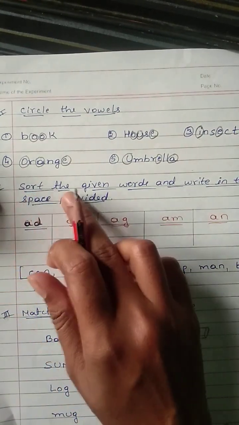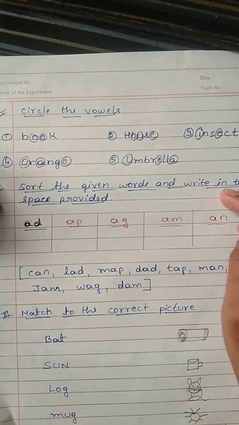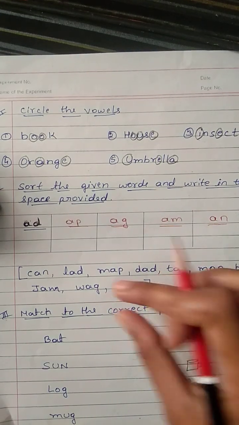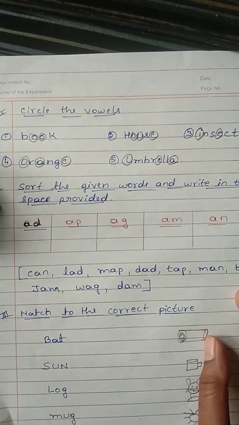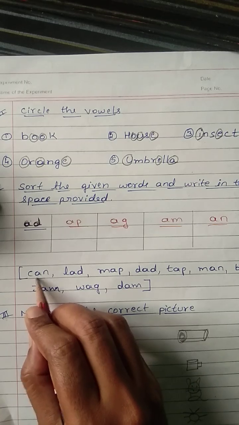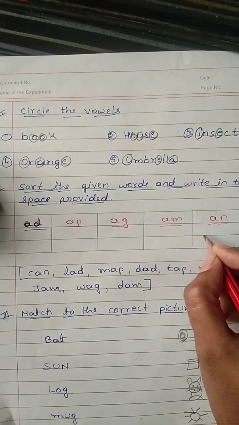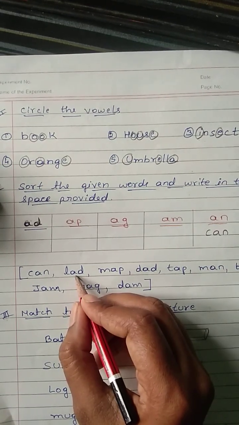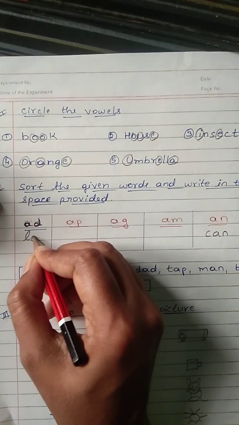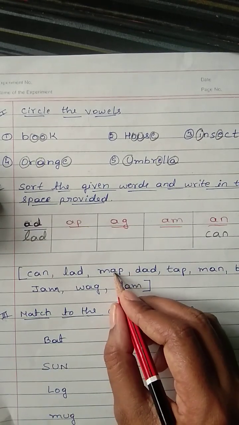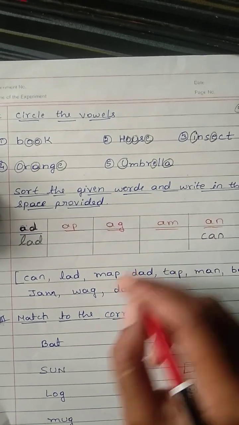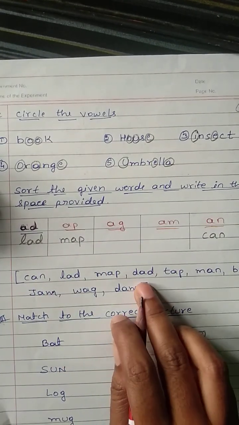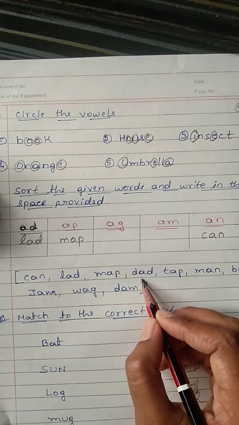Next, sort the given words and write them in the space provided. Some words are given here, and the child has to write them in the same boxes. First word is can. It is an AN word. So the child has to write here can. Next, lad. AD word. L-A-D. Lad. Map. M-A-P. Map.